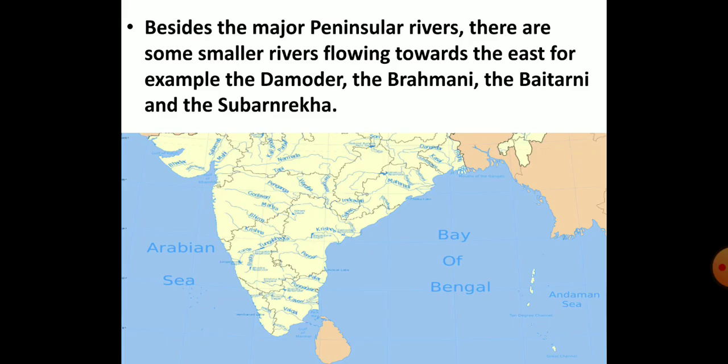So this was about the major rivers of Indian peninsula. Besides these rivers, there are some other smaller rivers which flow eastwards. For example, the Damodar, the Brahmani, the Baitarni and the Subarnarekha. Try to locate these rivers in the map provided.